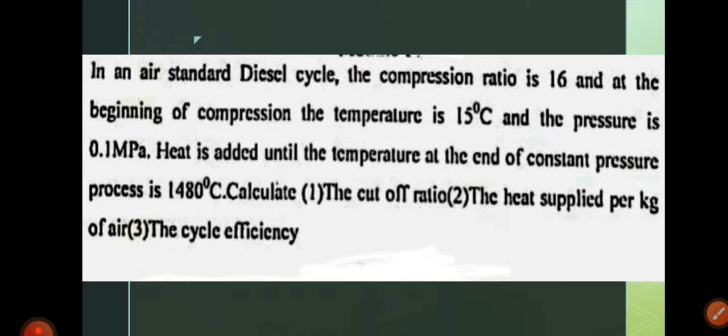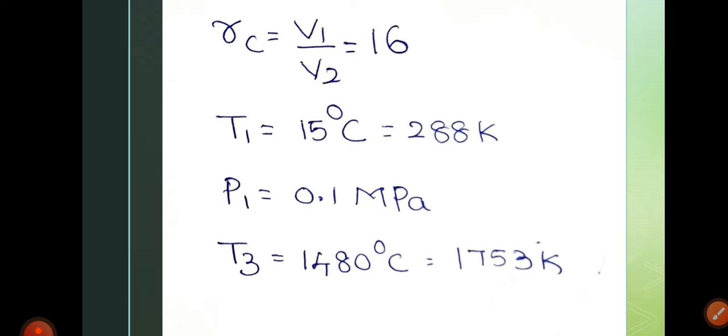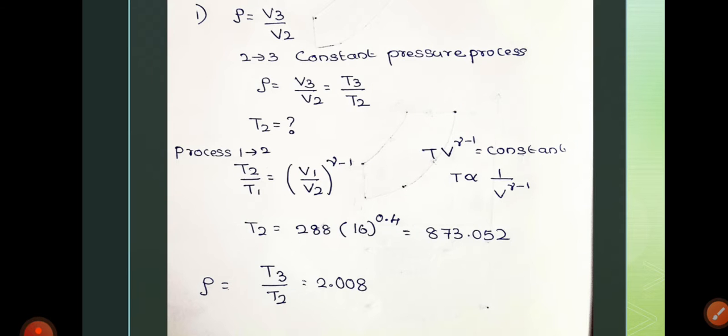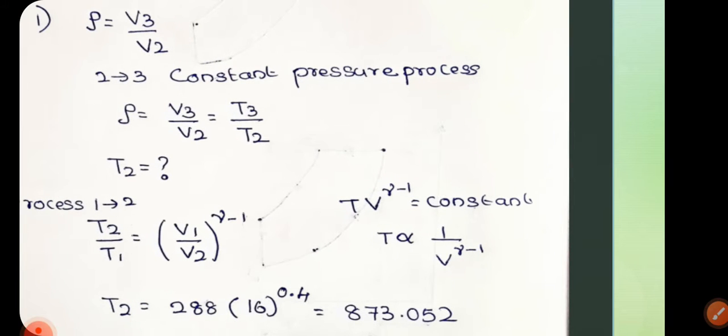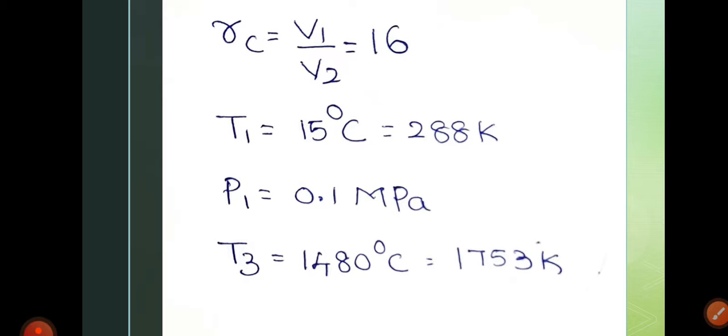For finding the cutoff ratio, we need V3 and V2, or we have to find the expansion ratio. The cutoff ratio is V3 by V2. Here 2 to 3 is a constant pressure process, so we can take V by T equal to a constant. We know the value of T3 and we want to find the value of T2.